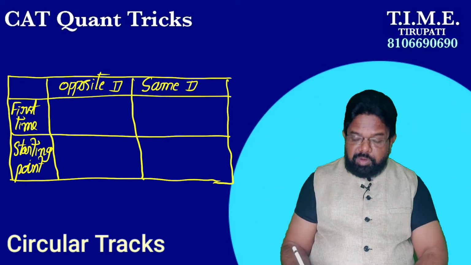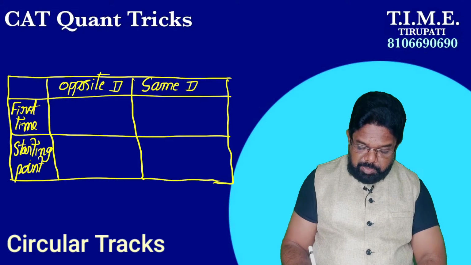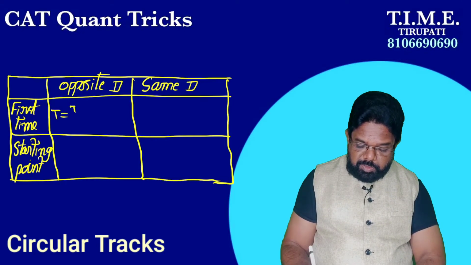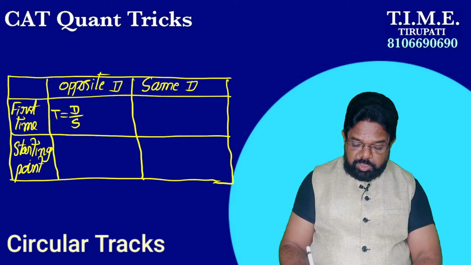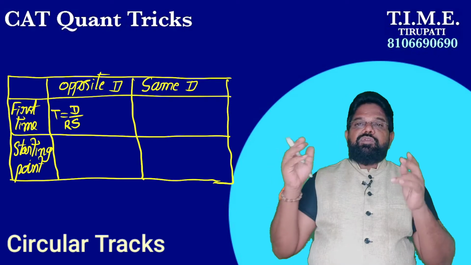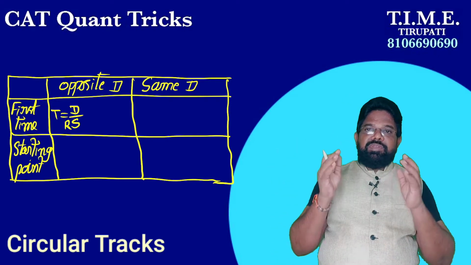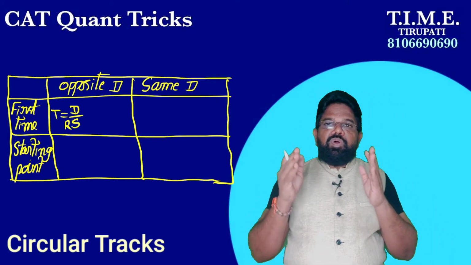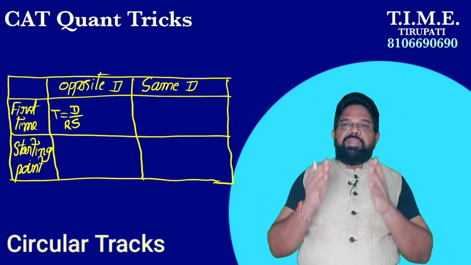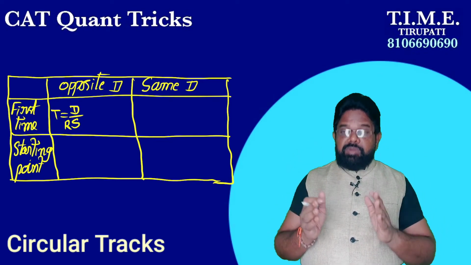So, what is the time formula? Time equals distance by speed. But instead of speed here you have to take the relative speed. We already discussed in time, speed and distance that if two objects are in motion, then you have to apply the relative speed. Now here the two persons are running, so you have to apply the relative speed.